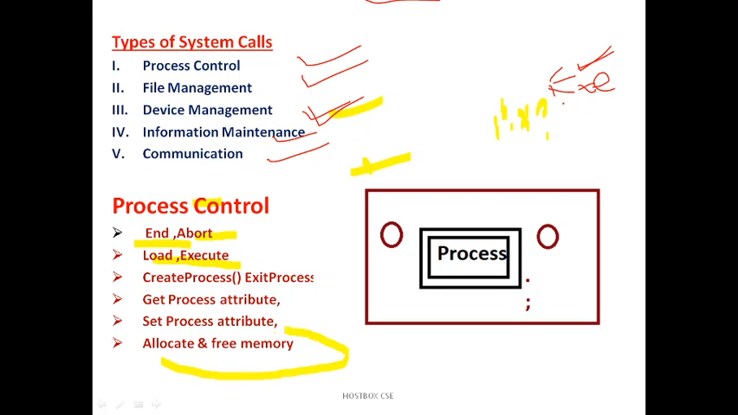Whenever you want to create a new process, it accesses some resources and memory also. Once the process is completed, we should free the memory. For example, if the process takes 10 bytes or something, after that you can free or delete the memory. That is possible with the help of process control.